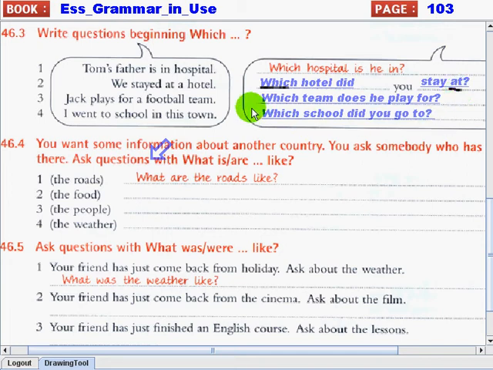Next situation. Jack plays for a football team. We want to know what team he plays for, right? We can ask, which team does he play for? Next one. I went to school in this town. Our question should be, which school did you go to? Okay, so those are the right questions.